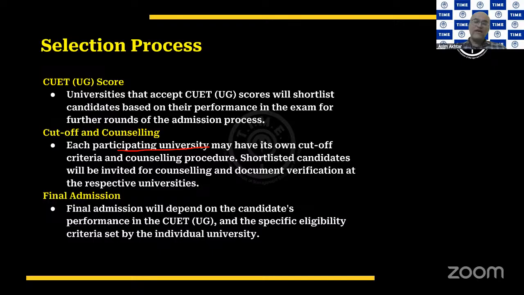So what I recommend to you is, first and foremost, decide which universities you are interested in. Then decide which programs of those universities you are interested in. Make a list, and accordingly you can plan your CUET exam. And then, of course, shortlisted candidates are invited for the admission process, counseling process, document verification. All those are done separately by the respective universities. So DU will have a separate process, JNU will have a separate process, Aligarh Muslim University, Banaras Hindu University, University of Hyderabad, everybody will have their own admission process.